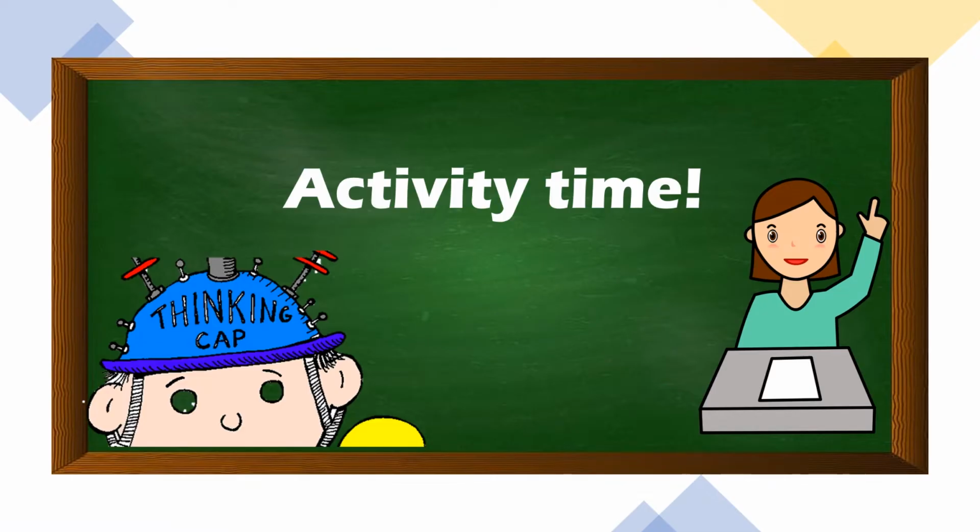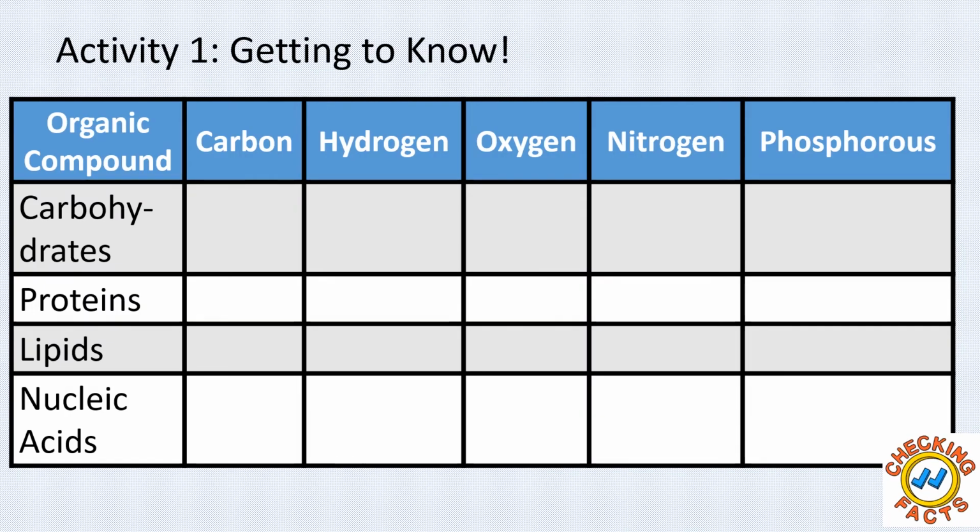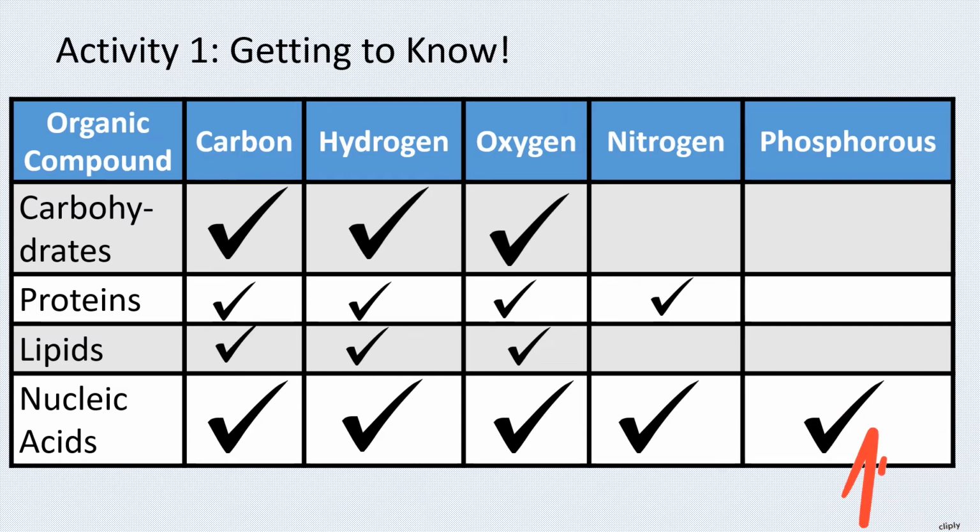Now I think you're ready for our activities. Put on your thinking cap, don't be pressured by the time, pause the video while you are answering. Our first activity is getting to know. Choose the element that comprises the given organic compound by checking the appropriate box. Grab your pen and paper. Again, you can pause the video anytime you like. Here are the answers for our first activity. Did you get them all correct? I hope so.